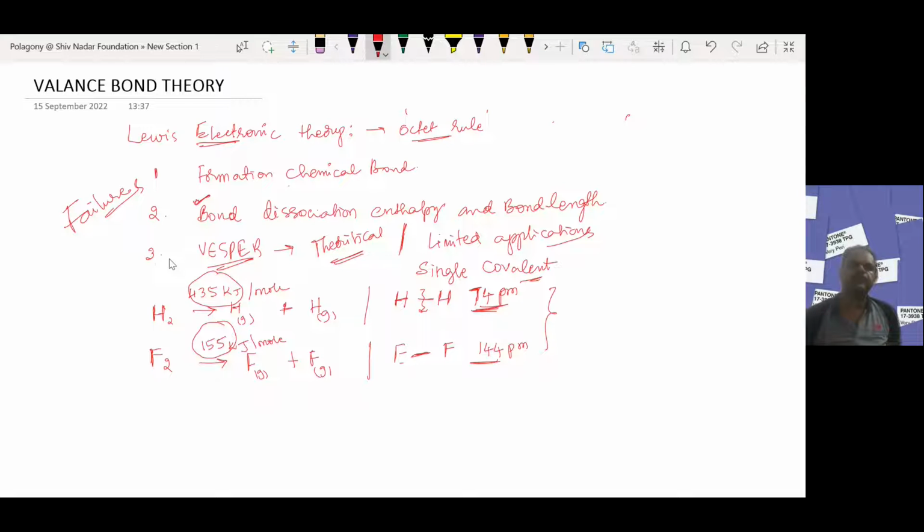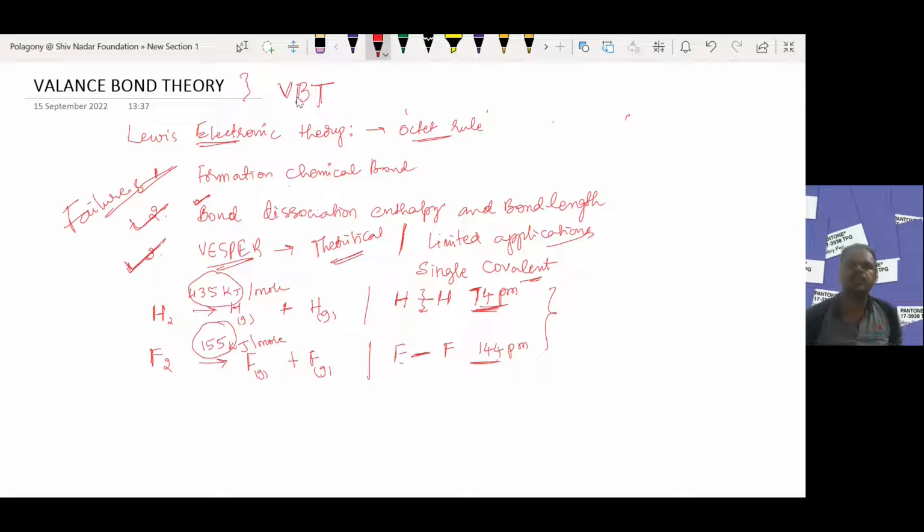In order to explain the bond dissociation enthalpy and bond length during the formation of the chemical bond, and to explain the geometry of the molecule perfectly, a new theory came up, that is VBT, valence bond theory.